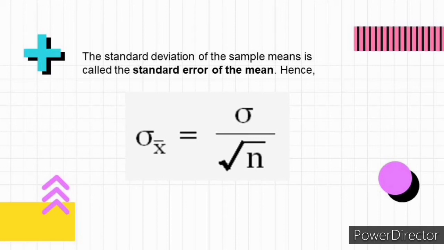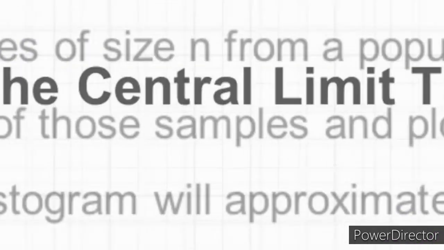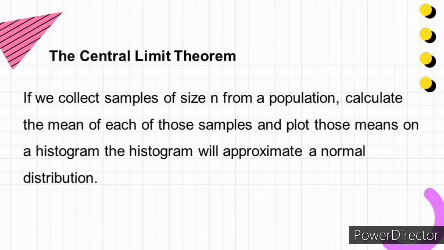A third property of the sampling distribution of sample means pertains to the shape of the distribution and is explained by the central limit theorem. So what is the central limit theorem? The basic idea behind the central limit theorem is this. Let's say we collect samples of size n from a population, calculate the mean of each of those samples, and plot those means on a histogram. The histogram will approximate a normal distribution.